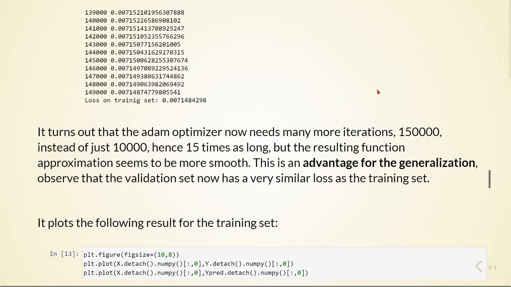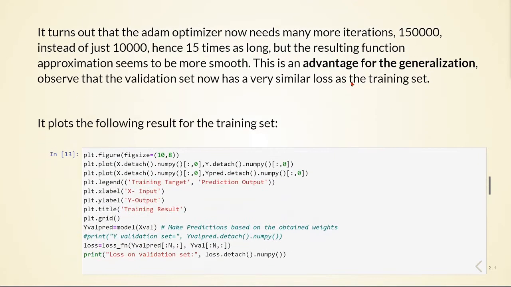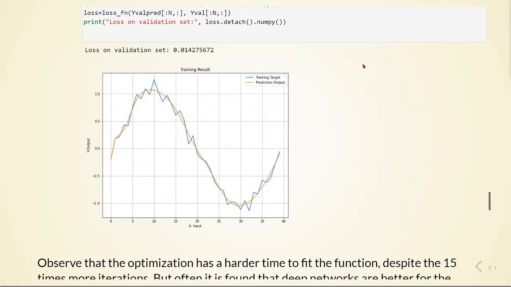So this is an advantage for the generalization, and we observe that the validation set now has a very similar loss when compared to the training set. Here we have our plot, and we have in blue our target, so it's a sine wave with the noise.